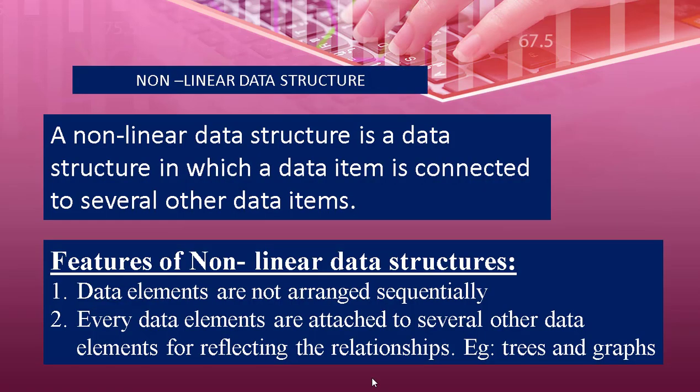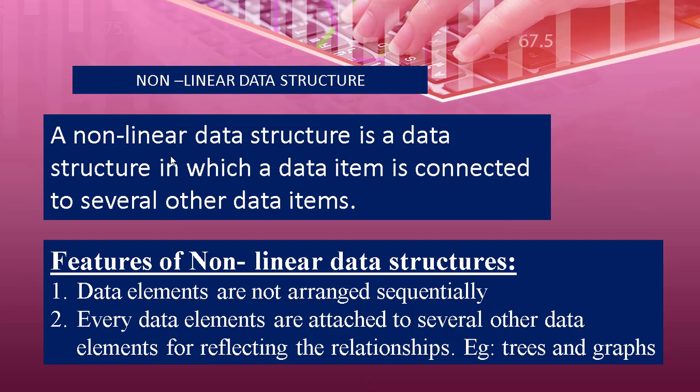There are two types of data structure. One is primitive and the other one is non-primitive. Under non-primitive data structure you can see arrays, list, files. Arrays are classified into one-dimensional, two-dimensional, multi-dimensional. And list is classified into linear and non-linear. Under linear you have got stack, queue, linked list. Under non-linear, you will have trees and graph.